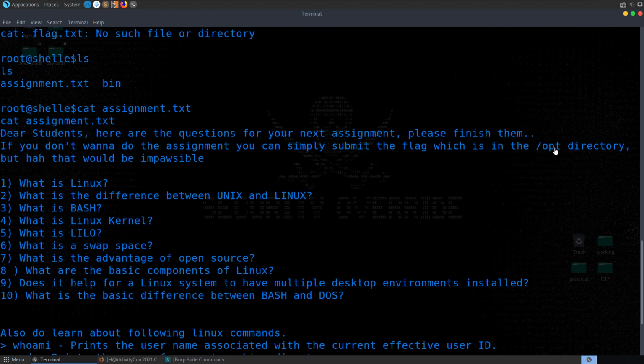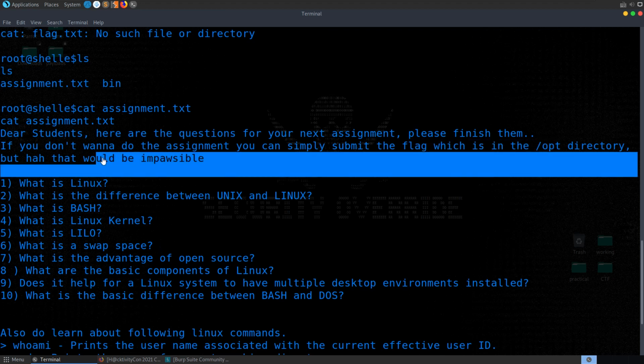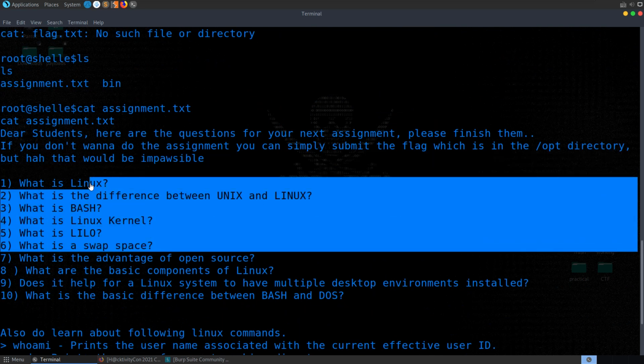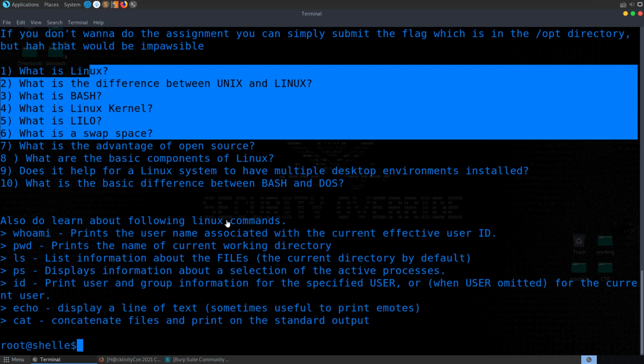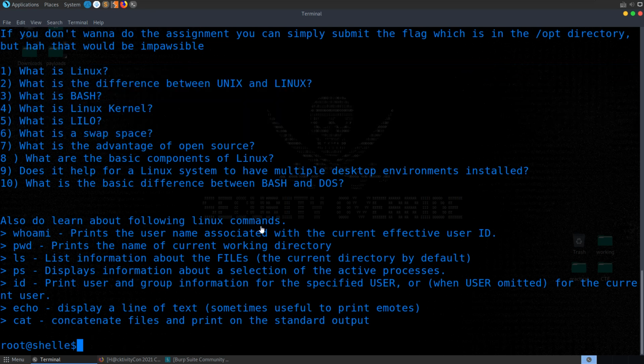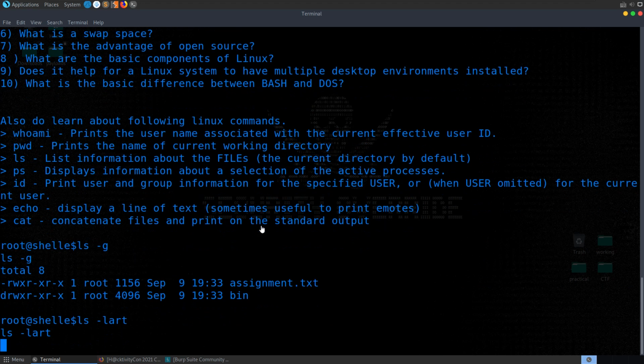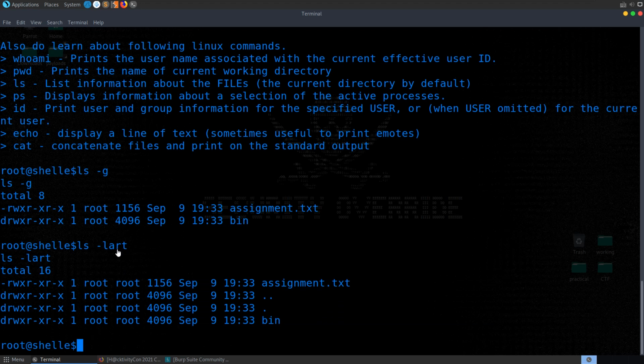It basically tells us that there is a flag in the opt directory and that we need to try to print that out or answer all these questions, which are part of our homework. So we could try some commands, like if we run ls, let's see if we can actually pass in options, which we can. So we can pass in options to some of these functions.